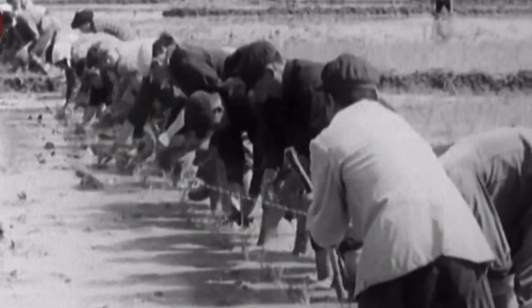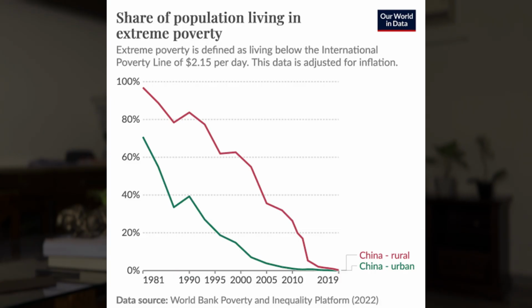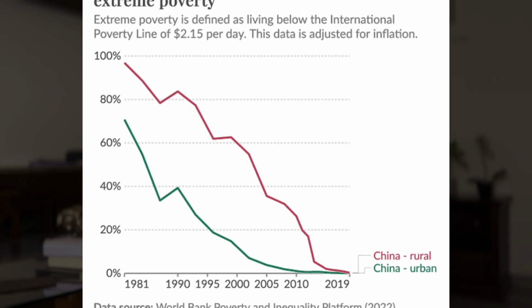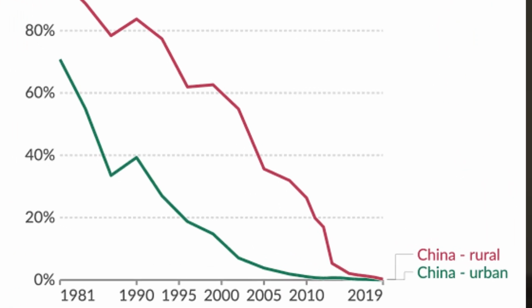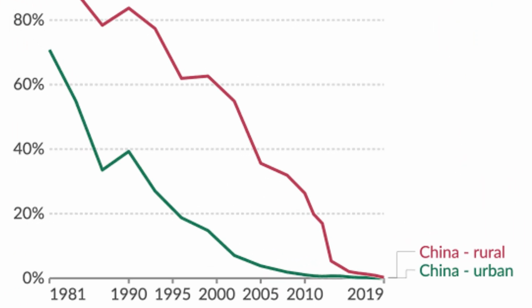His first action was to dismantle the commune farming system which Mao created, and he basically allowed farmers to lease land and sell their surplus in the market after meeting the limited state quotas. As a result of this, agricultural productivity soared, rural incomes increased, and poverty rates declined very drastically. While estimates vary, they broadly suggest that poverty rates in China declined from over 80% in the 1970s to under 10% by 2000. The next step was to make China a manufacturing hub, which we know of it as today.